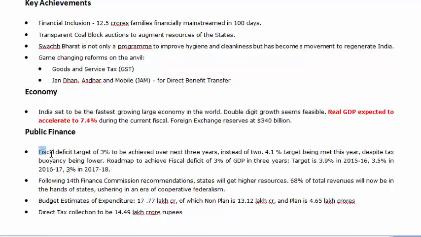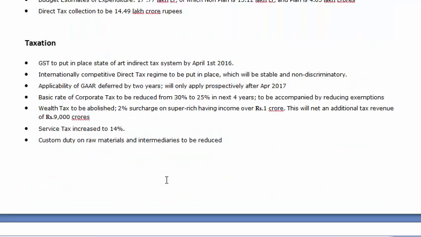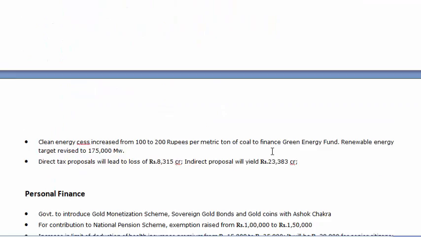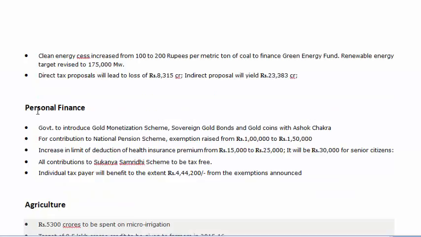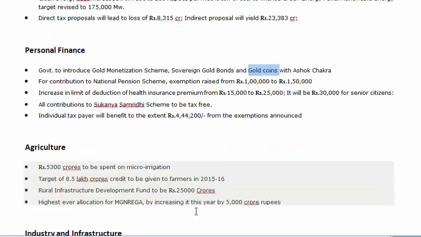So the fiscal deficit, I've told you that currently we are running a fiscal deficit. There is a fiscal deficit target set. The fiscal deficit should not be 10% of the GDP, and we want it to reach that in the next 3 years. So these are taxation, certain things. Service tax is to be increased to 14%. So if you are eating outside in a restaurant, it will be much costlier. So gold monetization scheme, sovereign government bonds, gold coins. So all these things you can just see.